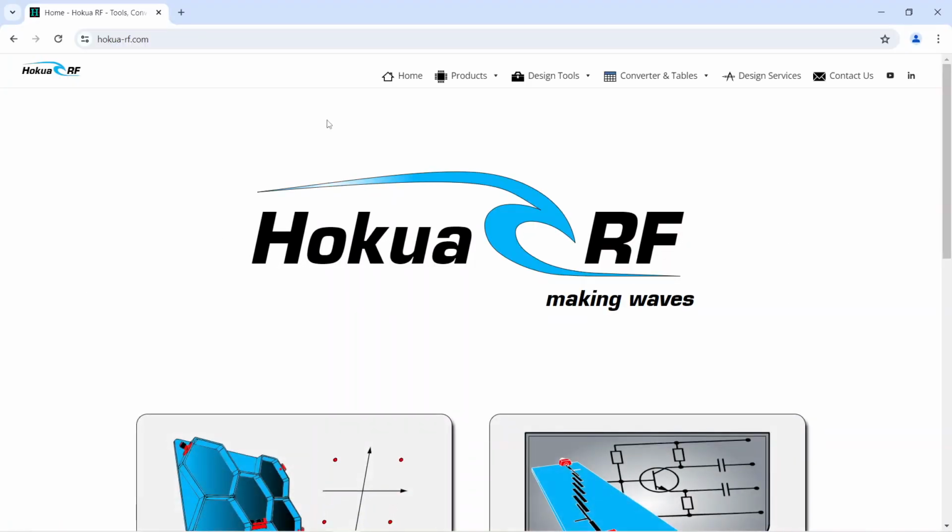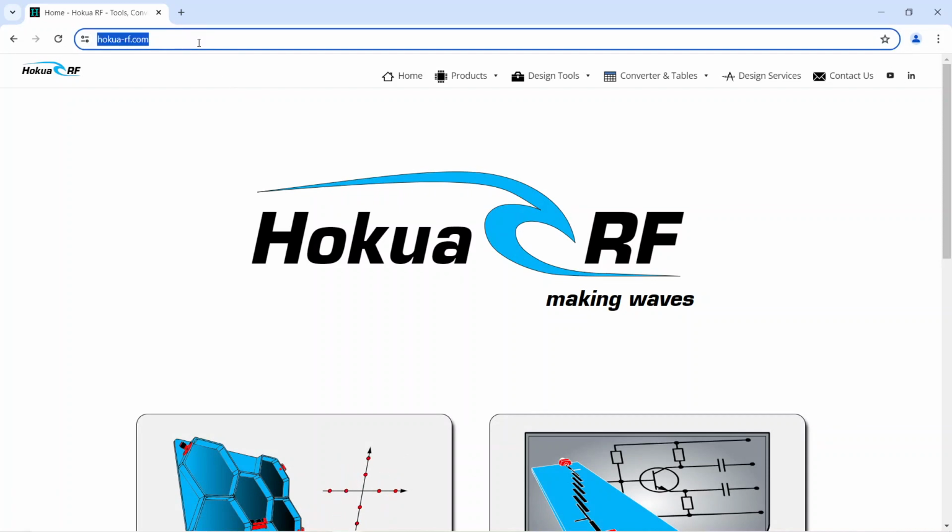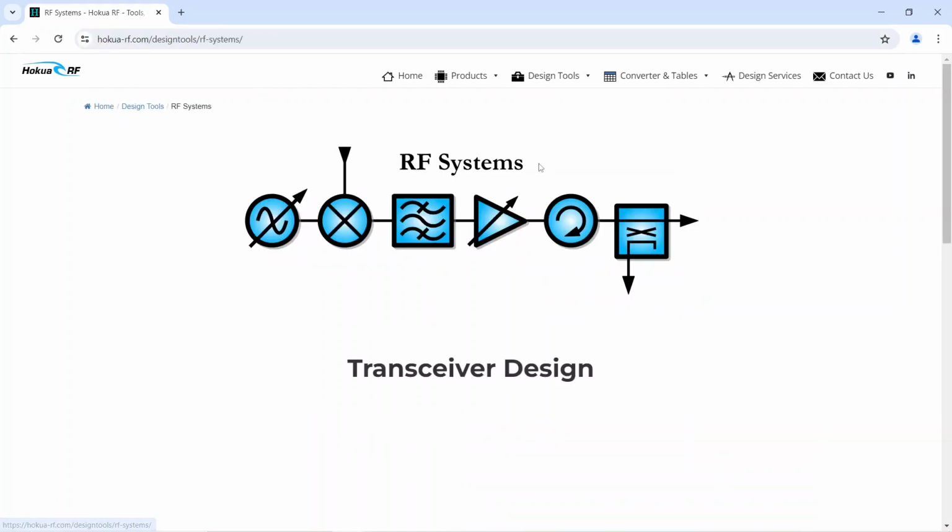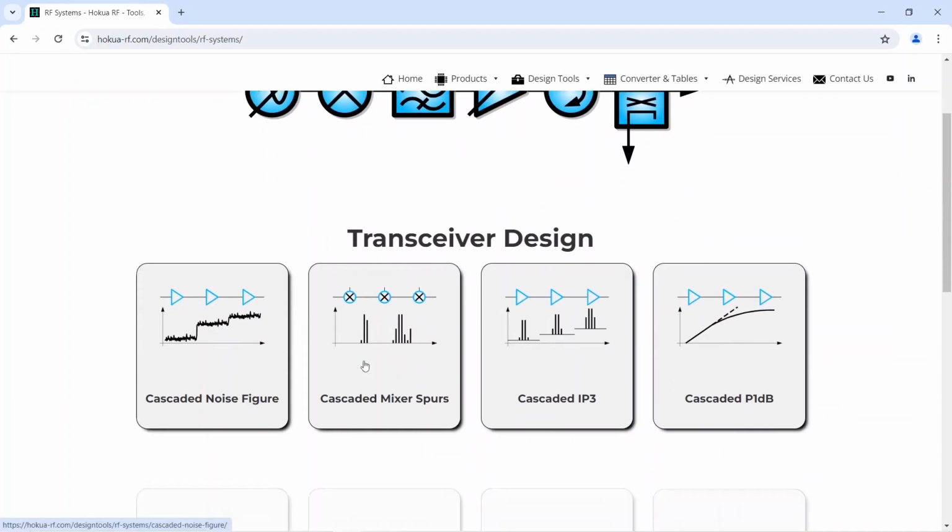You will find the phase noise and jitter design tool on our website at hokua-rf.com. Go to the section Design Tools and click on the category RF Systems. Here, you scroll down and select the tool.